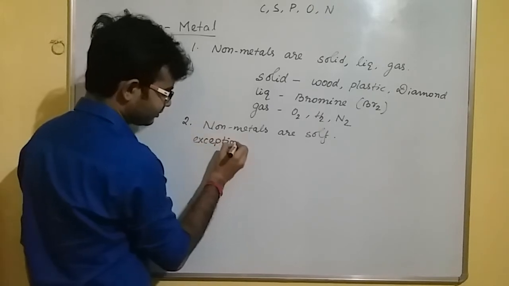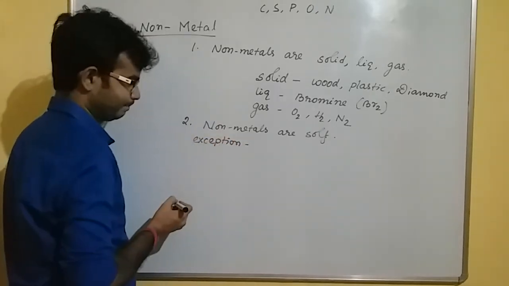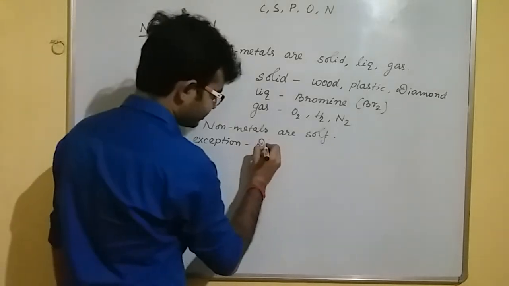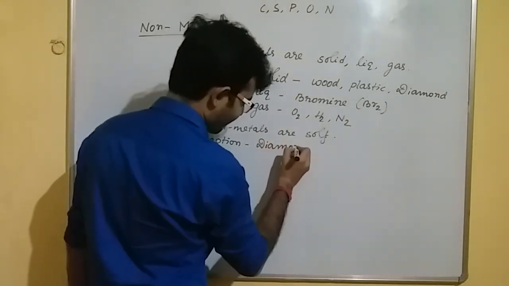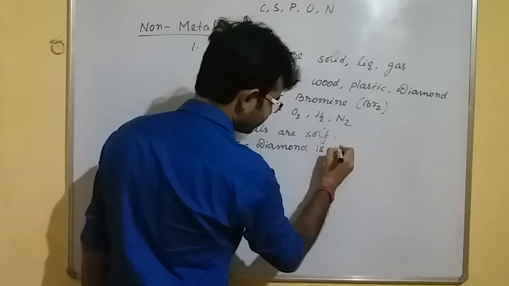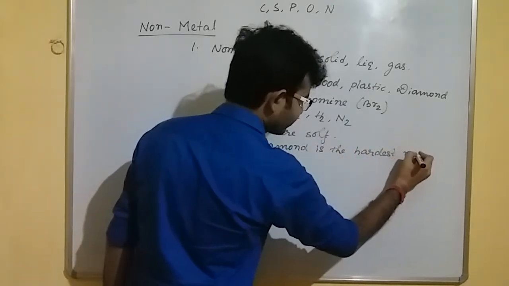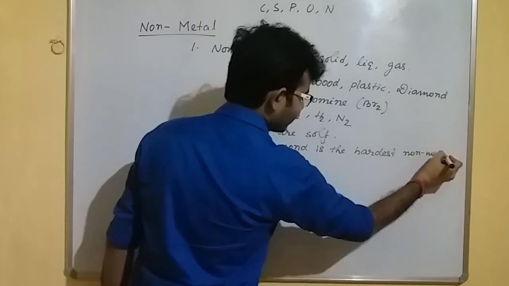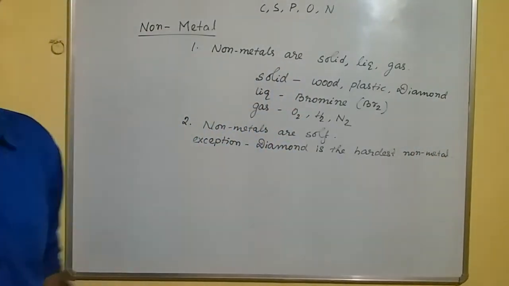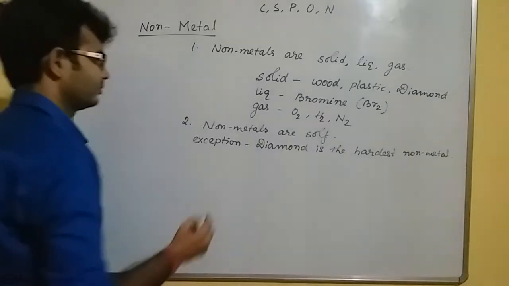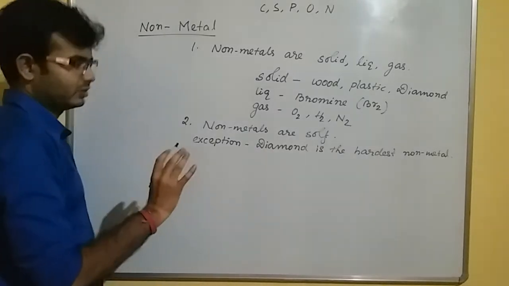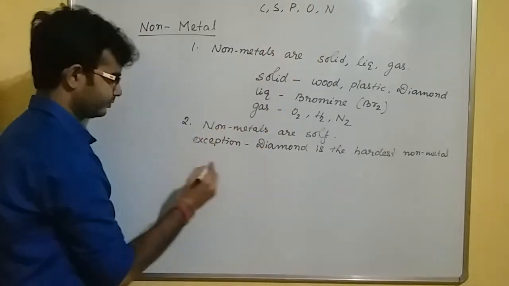There is diamond, the hardest non-metal. Diamond is a very hard non-metal. Okay. Non-metals are generally soft, but diamond is the hardest non-metal.